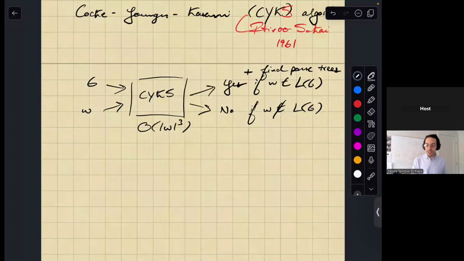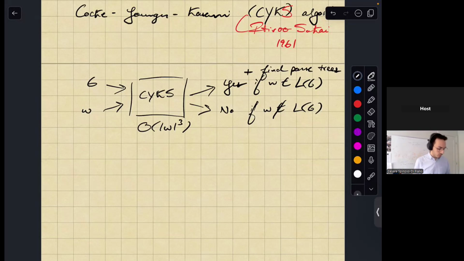Okay, and so like I was saying, the fact that you can get a grammar G into CNF allows you to get this speed up because you can actually use a dynamic programming, table-based method.